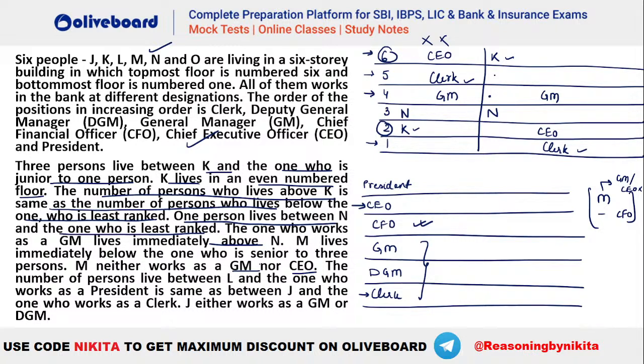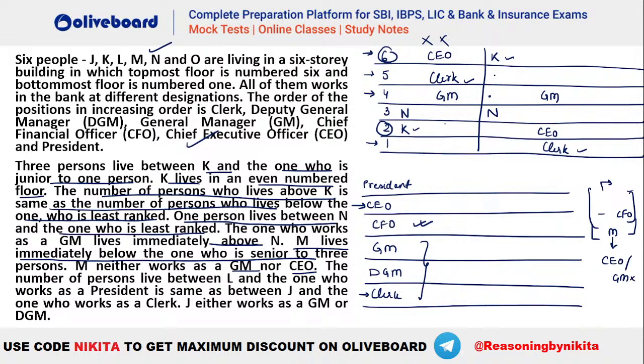M lives immediately below the one who is senior to 3 persons, right? So M lives immediately below the one who is senior to 3 other persons. That means M has to be immediately below the CFO, my bad. So M is here, right? This has to be the situation. So you can see M has to be immediately below the CFO such that he is not your GM or CEO. ठीक है, ये करना था यहाँ पर. तो देखो M जो है वो CFO के जस्ट नीचे होना चाहिए, such that M is not the CEO and the GM.